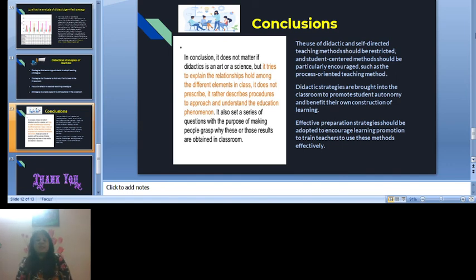The use of directed and self-directed teaching methods should be restricted, and student-centered methods should be particularly encouraged, such as the process-oriented teaching method. Directive strategies are brought into the classroom to promote student autonomy and benefit their own construction of learning. Effective preparation strategies should be adapted to encourage learning promotions to train teachers to use these methods effectively.